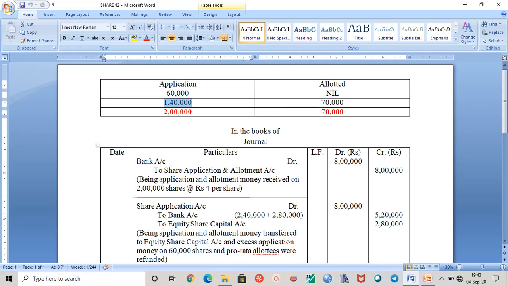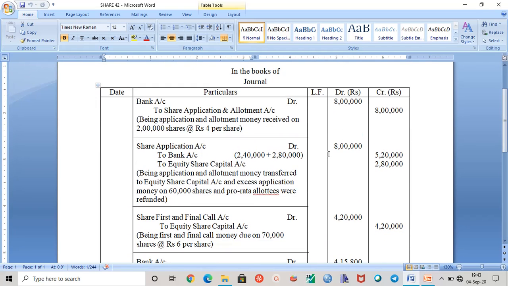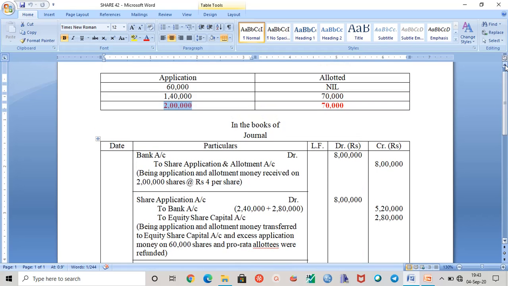When we receive the application money, the entry will be: being application money received on 2 lakh shares at the rate of rupees 4 per share. You don't have control over the application money. You can receive application money for more than the issued number of shares or less. Whether it is oversubscription or under subscription, whatever the number is, you just receive it. Then in the second entry you make the adjustment, whether you have to return the money or keep it.